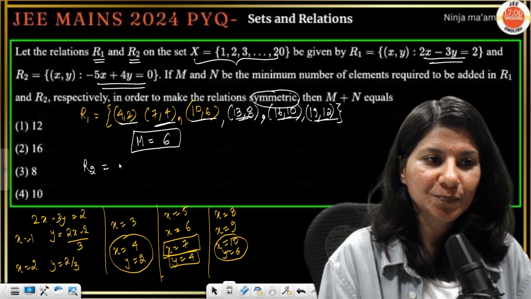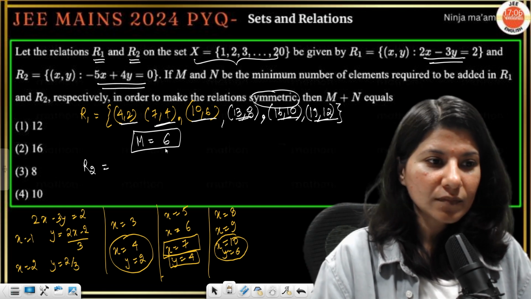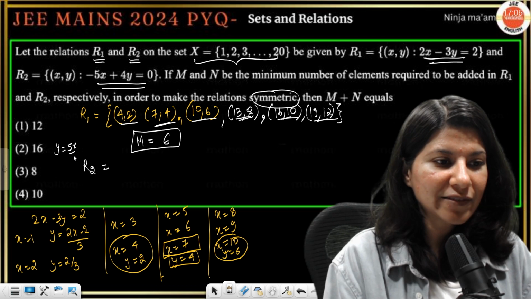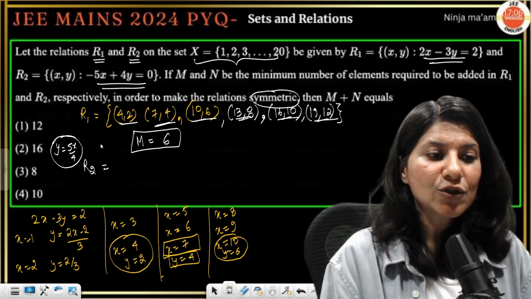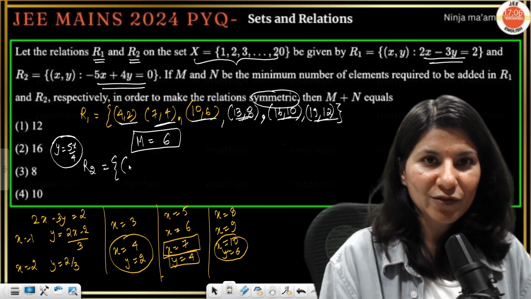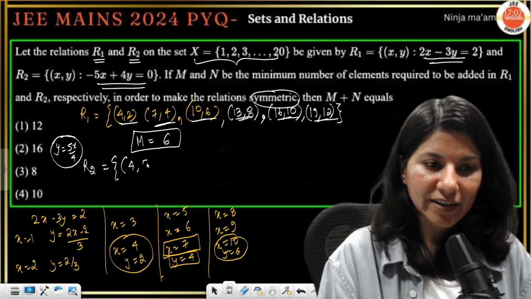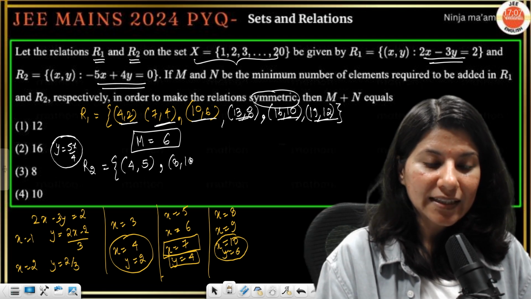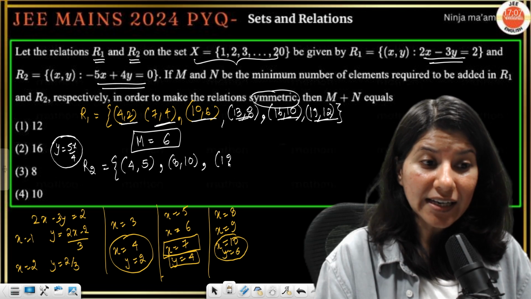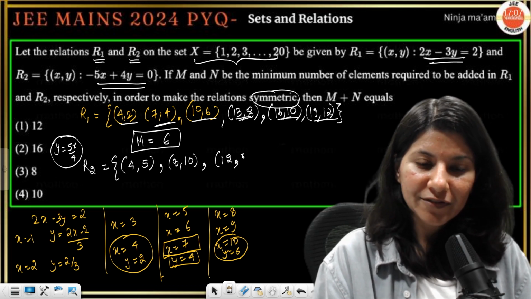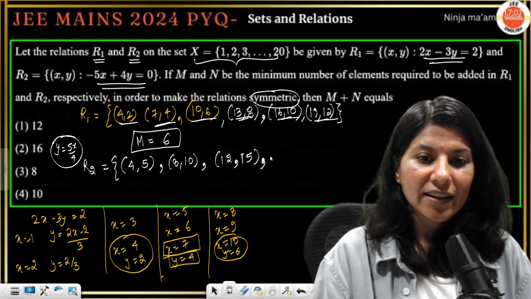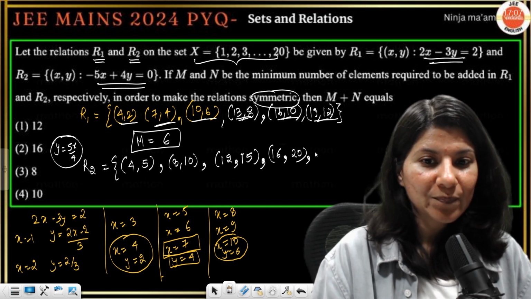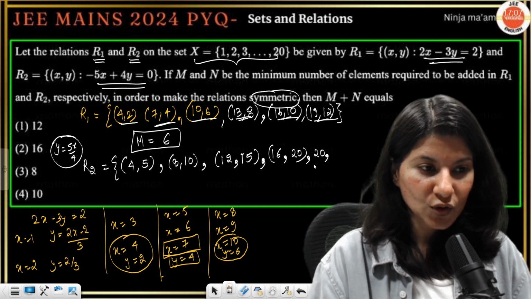Now similarly R2. So R2 will be what? Okay, so y is equal to 5x by 4. So clearly x should be a multiple of 4. We'll start with 4, okay? 4 comma 5. Then it is going to be 8 comma 10. Then it is going to be 12 comma 15. Now you're getting it. Then it should be 16 comma 20.